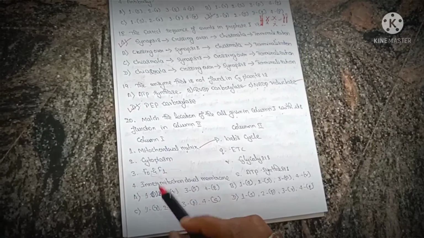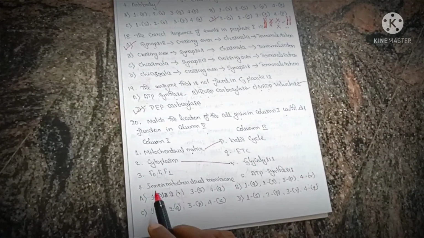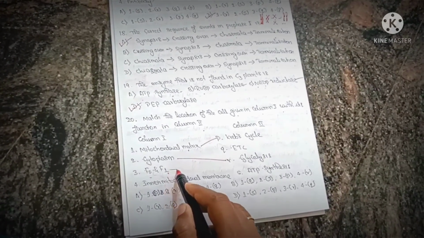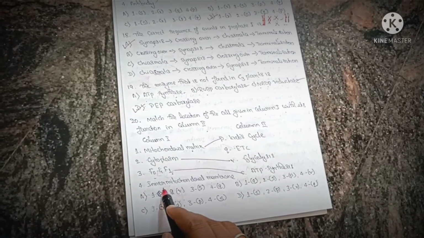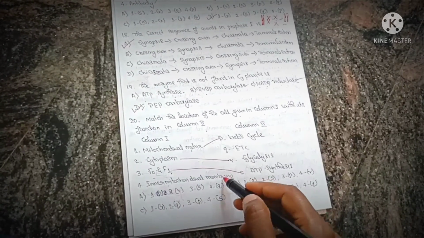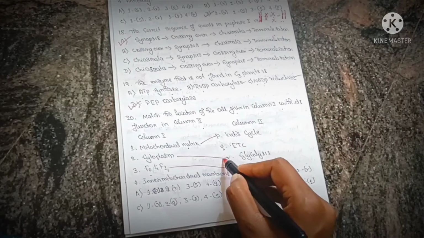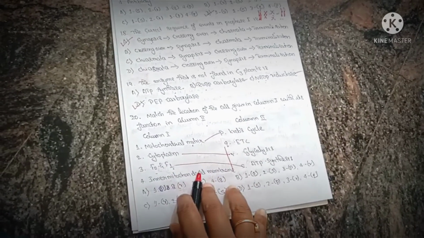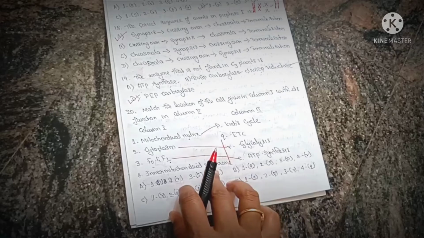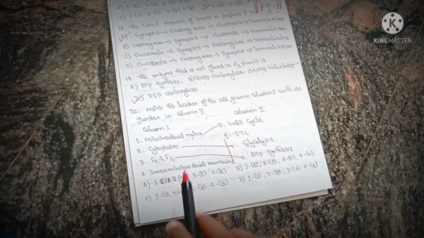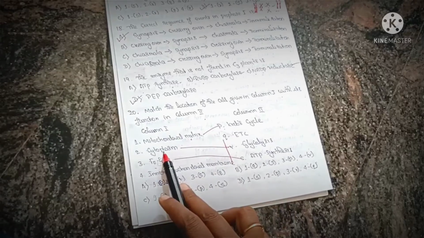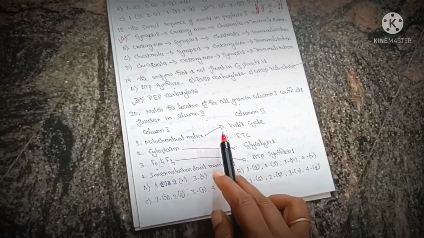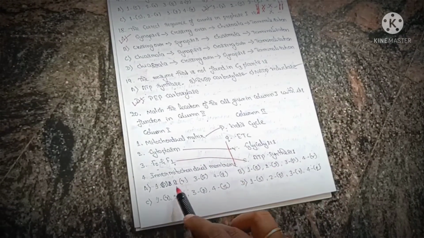Then cytoplasm, in the cytoplasm glycolysis takes place. The F0 F1 complex is responsible for synthesis of ATP. The inner mitochondrial membrane is responsible for the electron transport chain. So 1 is P, 2 is R, 3 is S, and 4 is Q. So that is option A.